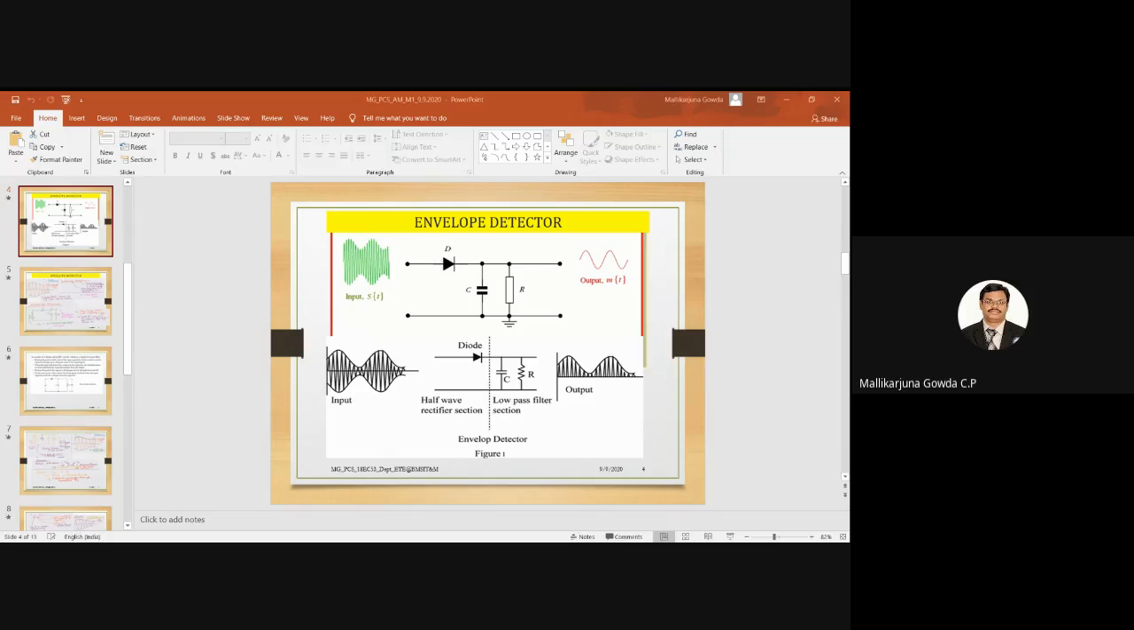Okay, so let me show some demonstration of this AM, by varying the value of the modulation index, how it varies and how the efficiency changes, by using some animation.